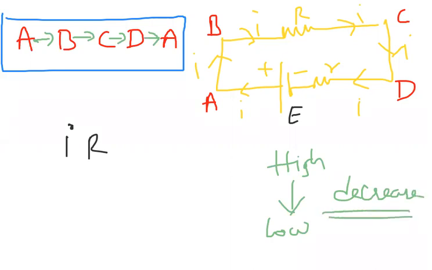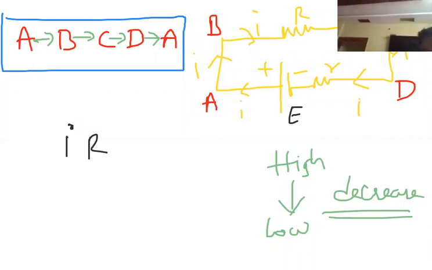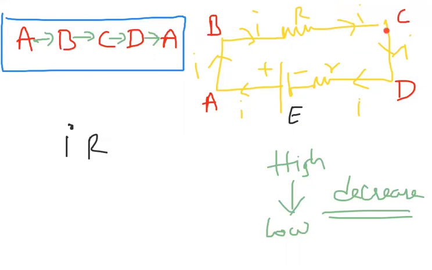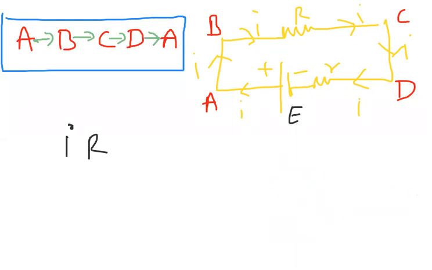High to low means I am traveling from high potential to low potential, so potential has been decreased. The decrease sign is negative; the increase sign is positive.